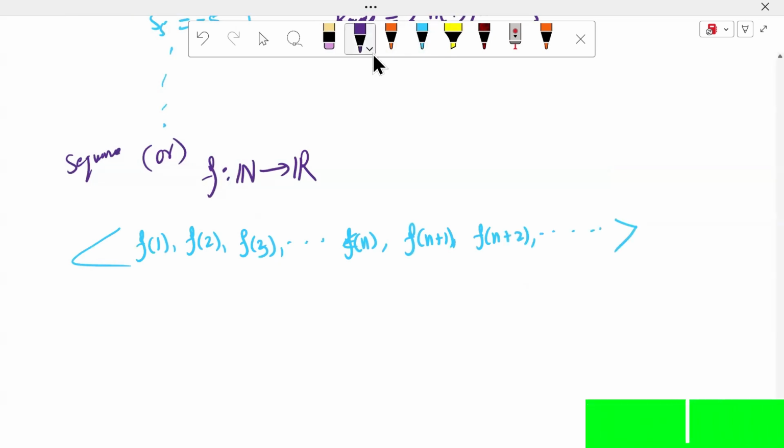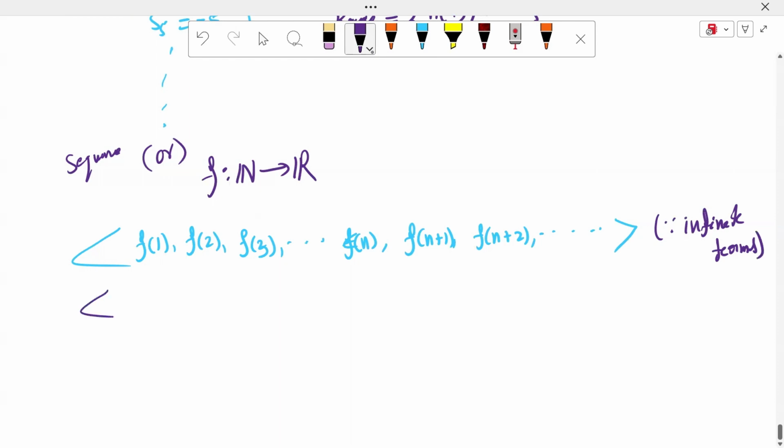And how many terms are in the sequence? Infinite terms. Very, very important. The sequence contains infinite terms. It is denoted by S1, S2, S3, up to so on Sn, Sn plus 1, Sn plus 2, up to so on.